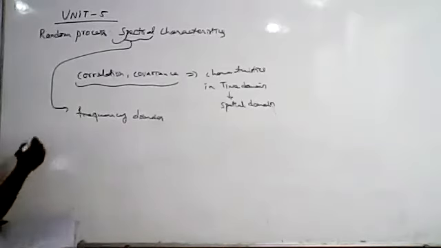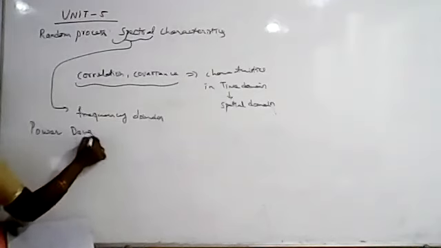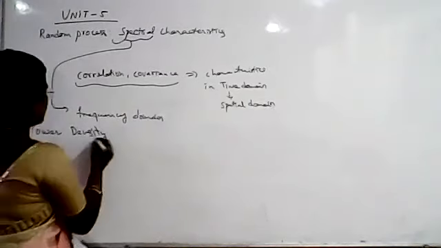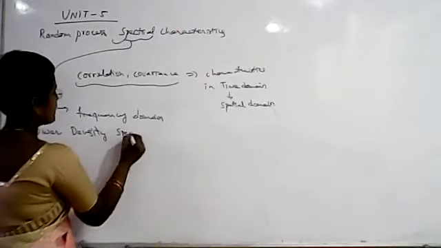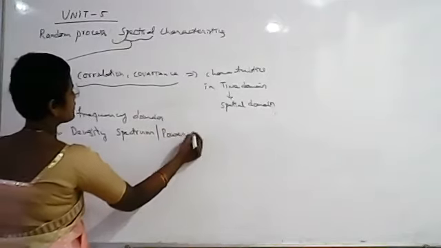Now we will discuss what is power density spectrum. It is one of the characteristics of random process in frequency domain, or spectral characteristics of random process. Power density spectrum is also called power spectral density. Both are the same.